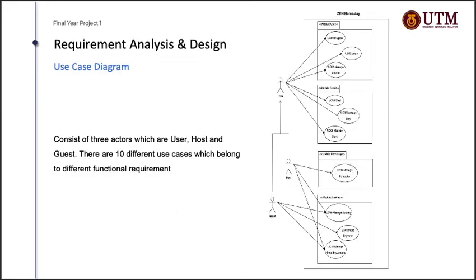Now is the use case diagram of the system, which can be seen here. The use case consists of 3 actors, which are the user, host, and guest. And there are 10 different use cases which belongs to different functional requirements. As we can see here, these are all the use case, which is the register use case, login, manage account, chat, manage post, manage story, manage homestay, manage booking, make payment, and manage homestay access.